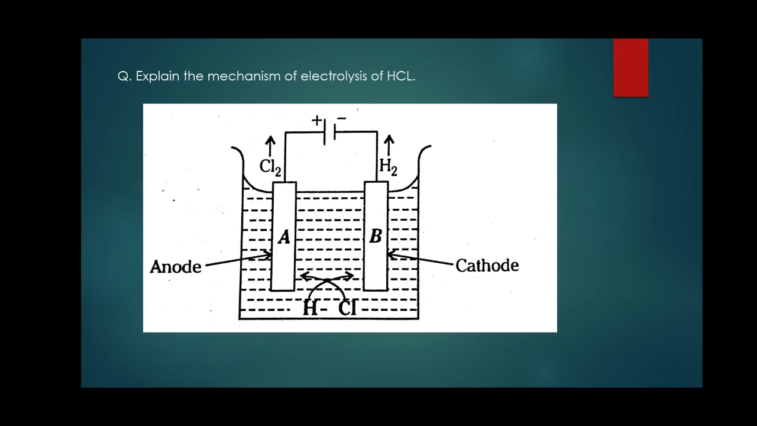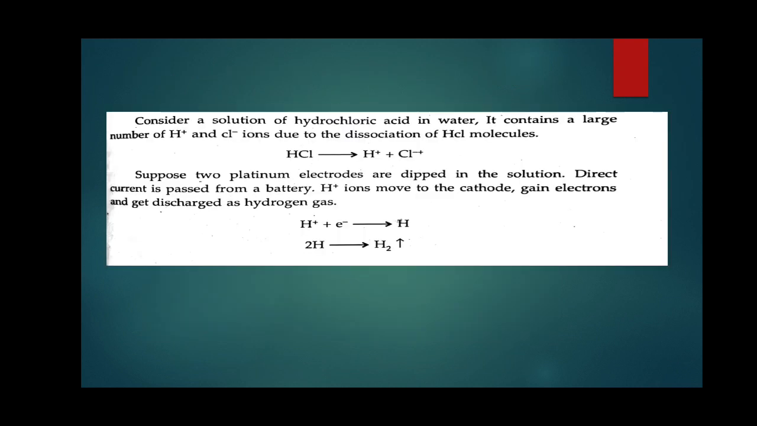Look at the diagram. This is the experimental arrangement of electrolysis. A chemical electrolyte is dissolved in water and ionization takes place. Two electrodes are there, A and B. One is anode, another one is cathode. They are both connected to a DC battery. Then a chemical reaction takes place. To answer this question, you have to draw this necessary diagram and give the explanation.